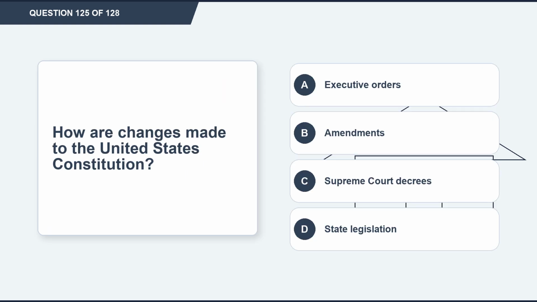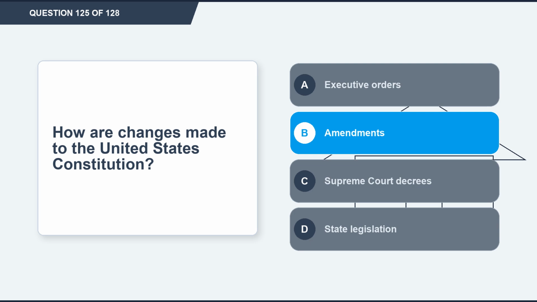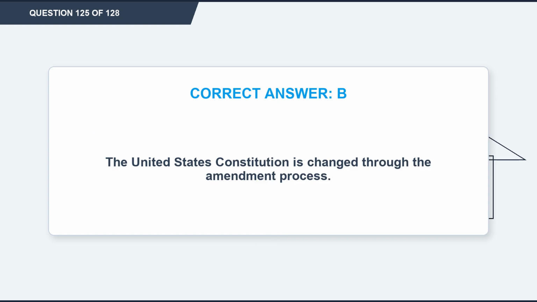Question 125. How are changes made to the United States Constitution? Option A, executive orders. Option B, amendments. Option C, Supreme Court decrees. Option D, state legislation. The correct answer is option B, amendments. Explanation. The United States Constitution is changed through the amendment process.